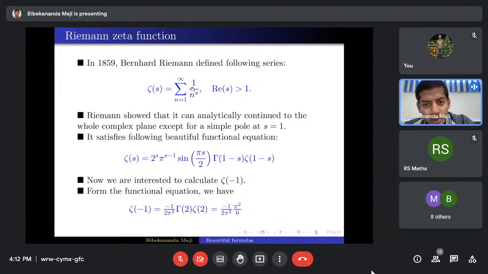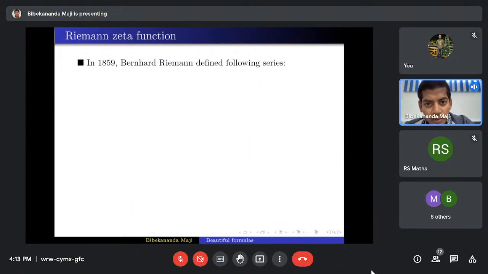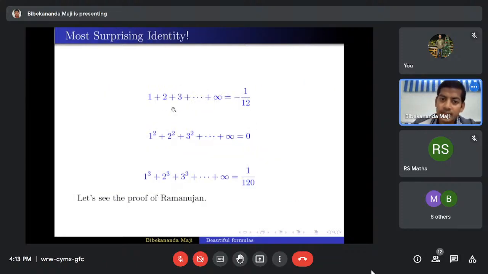So this sum of the natural numbers is nothing but zeta at minus 1. And similarly, this sum of the squares up to infinity is nothing but zeta at minus 2. That can also be proved to be 0. Similarly, this is actually zeta at minus 3. Always remember, this is not the sum of the natural numbers in the usual sense that we do.